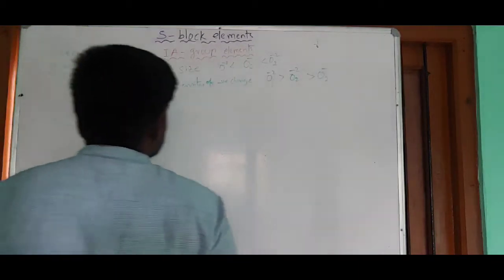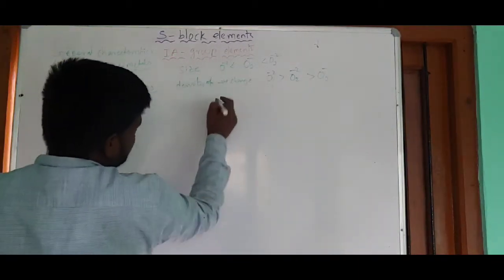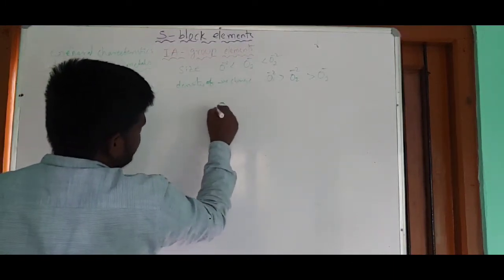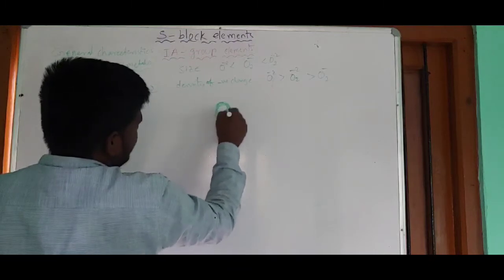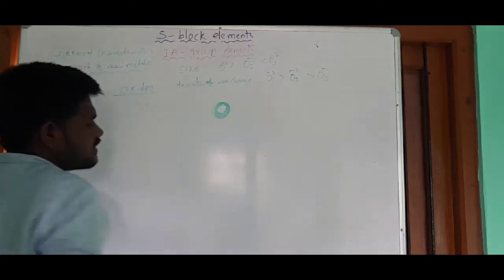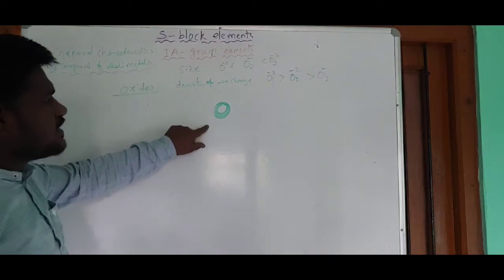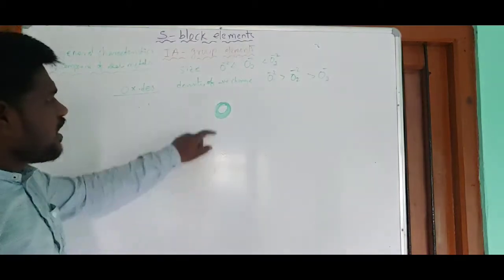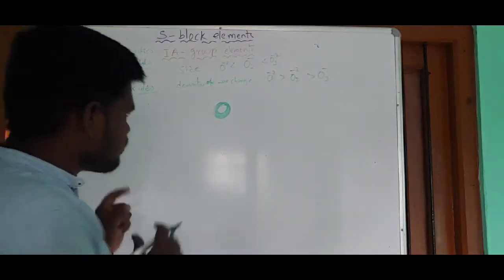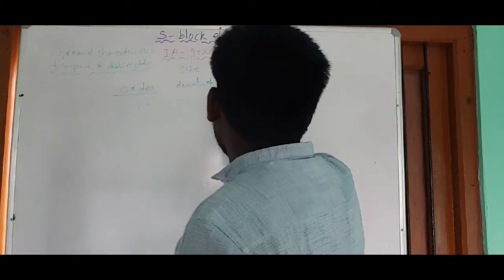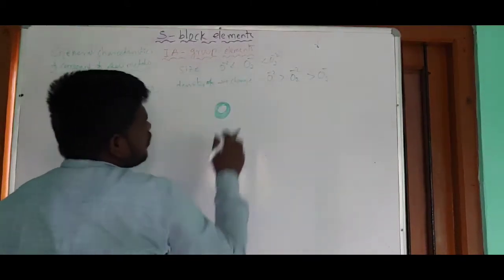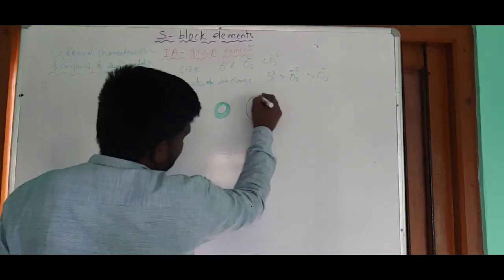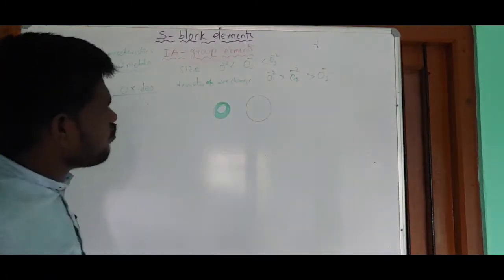Right, guys. So the size of this one is very small, and the negative charge density is very high on the monoxide. This one has small size and a high density of negative charge, so the negative field is very high upon the oxygen, that is the monoxide. And next, O2 minus: let me see the size of the O2 minus. This one contains more size than O minus 2.